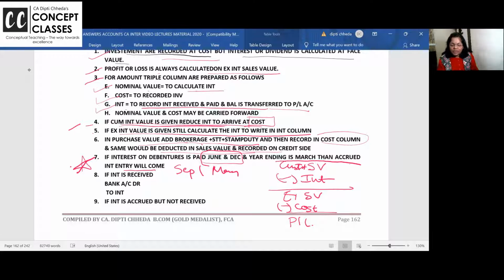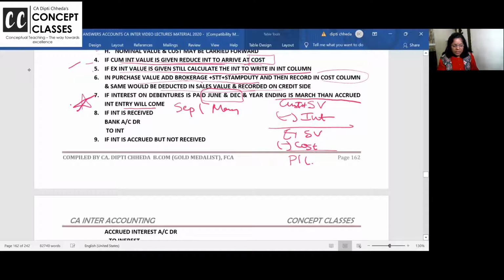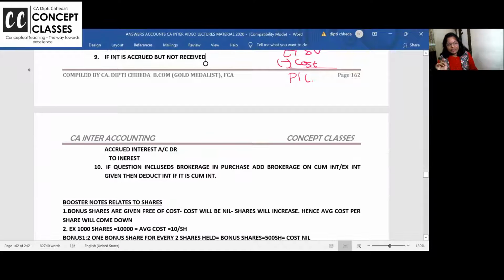Here accrued interest is coming because year ending is March and interest is coming in June and December. If interest is received, bank to interest. If it is not received, accrued interest to interest.